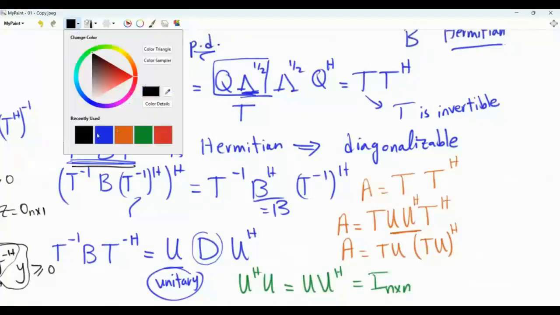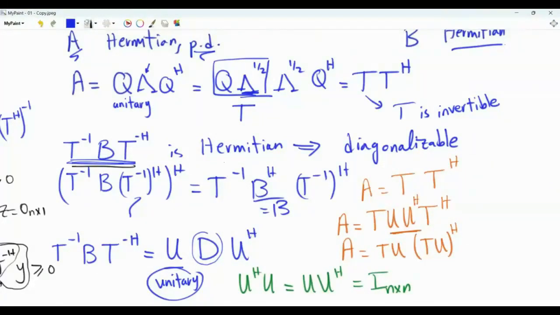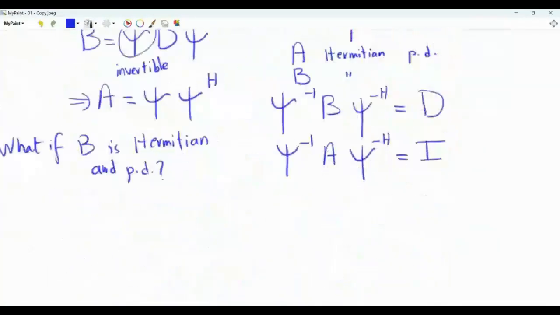If T inverse B, T inverse Hermitian is a matrix that is Hermitian and positive definite, then when we do its eigendecomposition, what we will get is a diagonal matrix of eigenvalues, and the eigenvalues are all real valued and strictly positive. So the difference, if B is positive definite, it's not just that D is a diagonal matrix with real eigenvalues on the main diagonal, those eigenvalues will be positive.